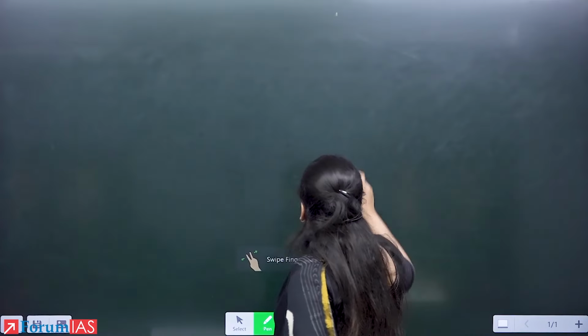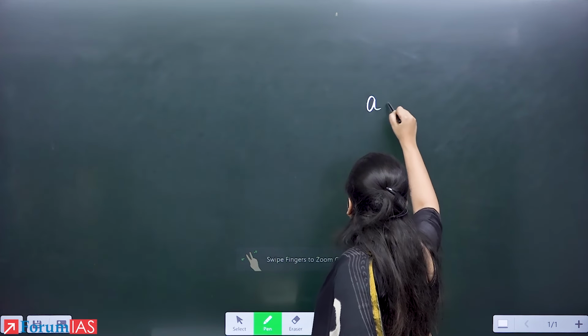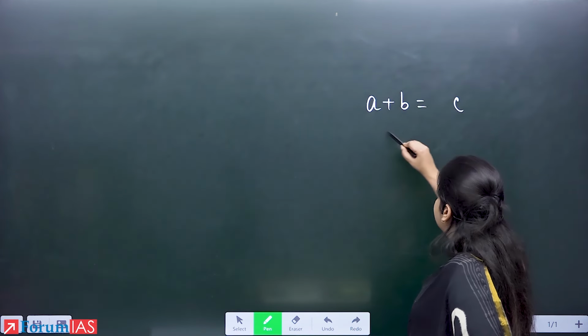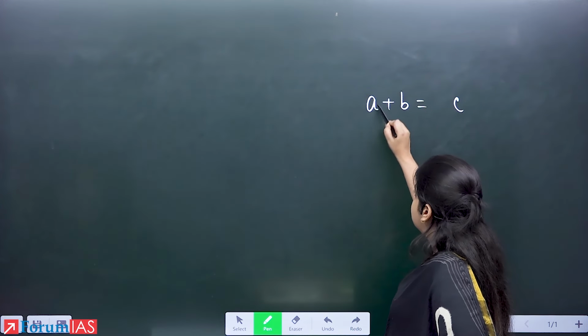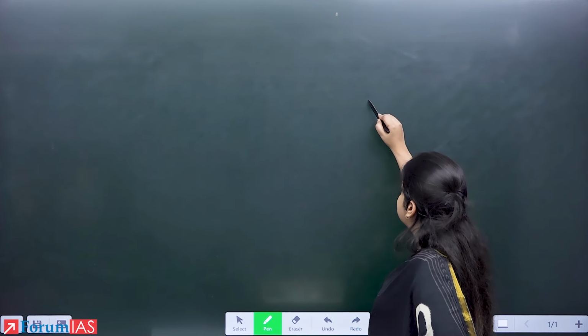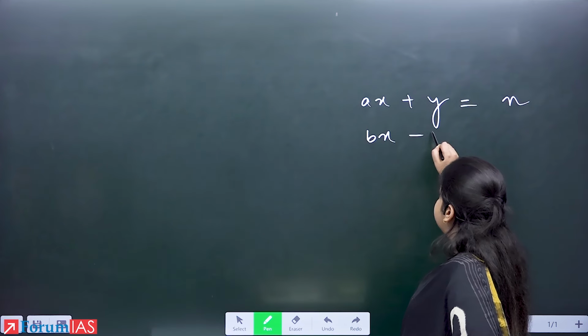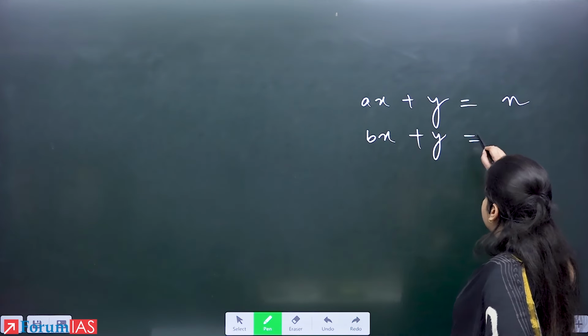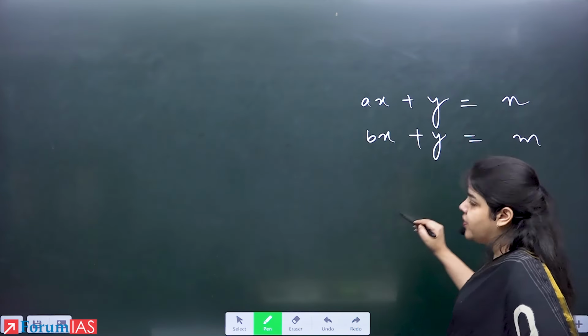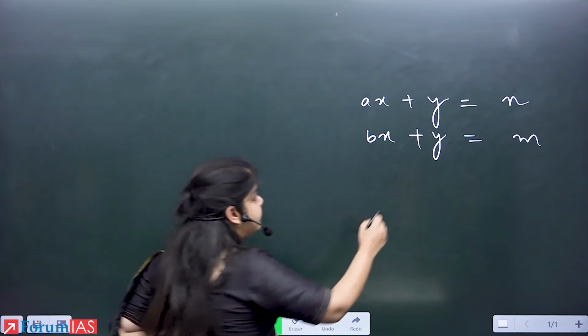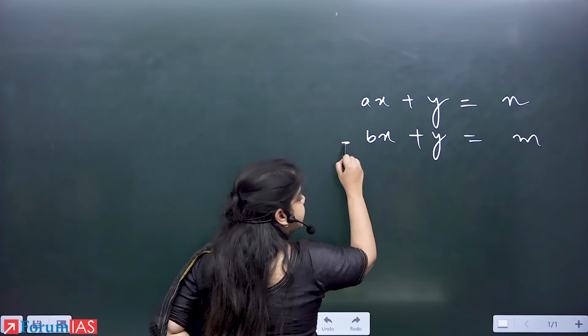we also know that if we have two equations, X plus Y equal to some number N, and similarly we have X minus Y or X plus Y equal to M. So what we do is we subtract them. अगर दो equations हैं, same variable दिखाई दे रहा है, तो हम इनको subtract कर देते हैं.